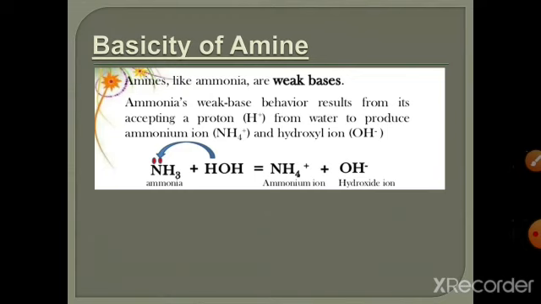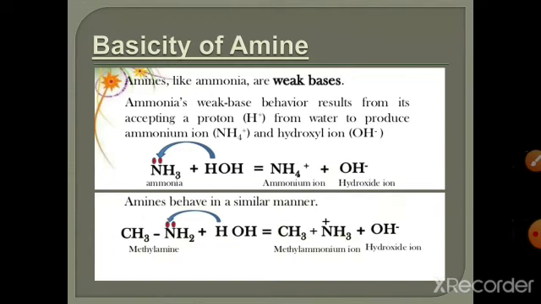Similarly, any alkylamine, that is methylamine, has a lone pair of electrons, so it can easily accept a proton to form the methylammonium ion. So amine acts as a base toward an acid, and it also acts as a nucleophile toward any electrophile because it has a lone pair of electrons. They are more basic than alcohol and ether, and they are also more nucleophilic.